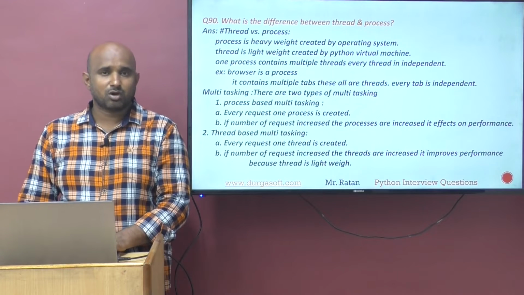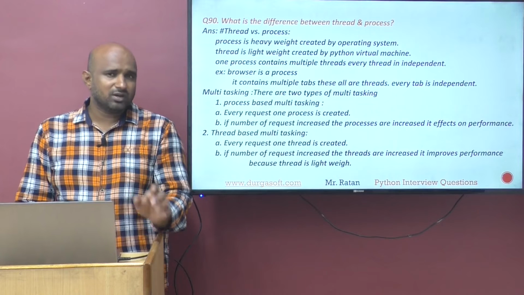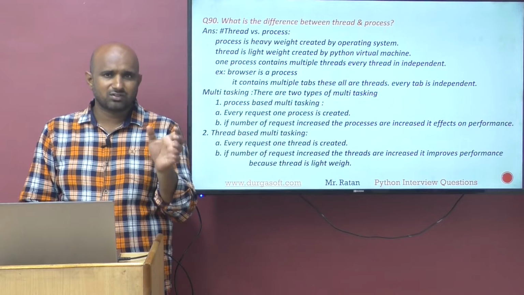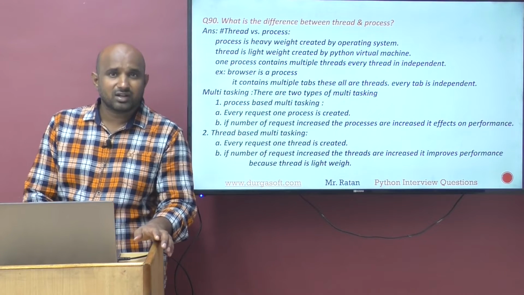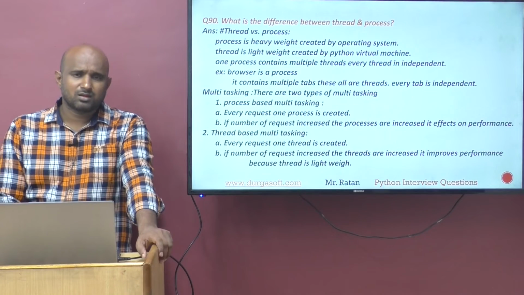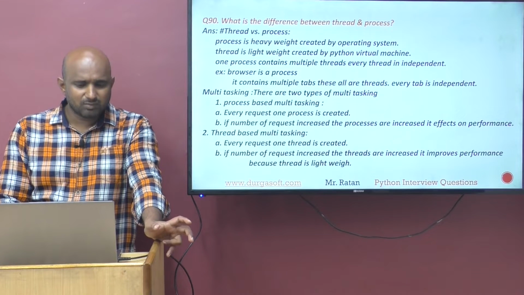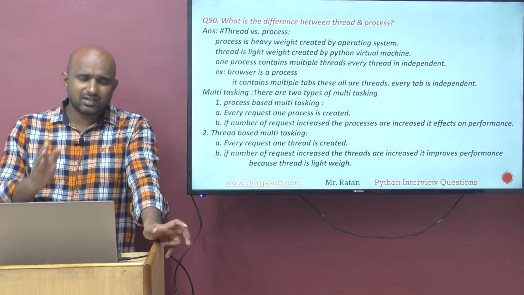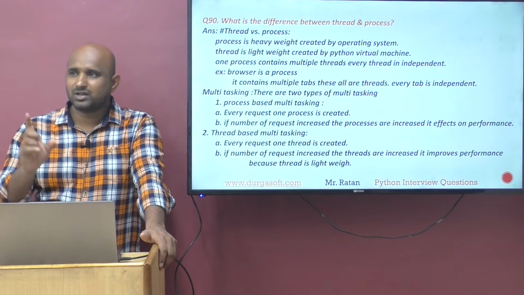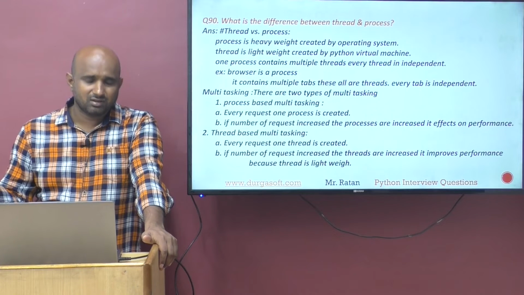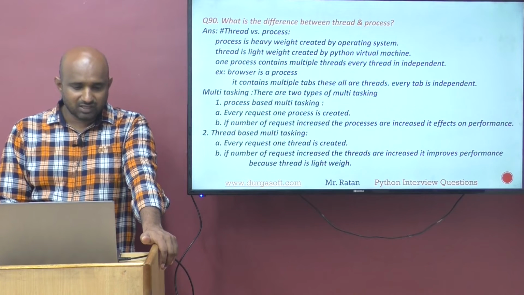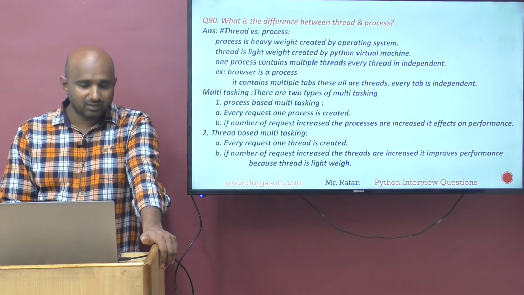So we understood that process is heavyweight, created by operating system. Thread is lightweight, created by Python virtual machine. One process can have multiple threads. If you take the browser as a process, it contains one tab or multiple tabs, and every tab is independent. One tab contains Gmail, one tab contains some game, one tab contains some software. So these are three different independent tabs. These all are threads.